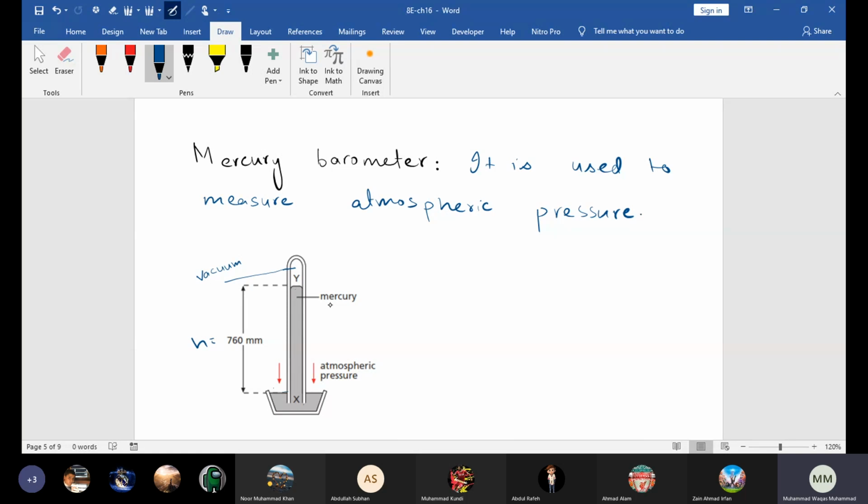Now beta, what actually happens when it is placed open end downwards in the mercury reservoir? The level of the mercury slightly falls in the tube, and then it becomes steady, meaning it does not fall further. So beta, what is the concept behind this? It's important, you need to understand this. We have studied that liquids exert pressure, and the pressure of a liquid depends upon the density of the liquid and the depth, right?